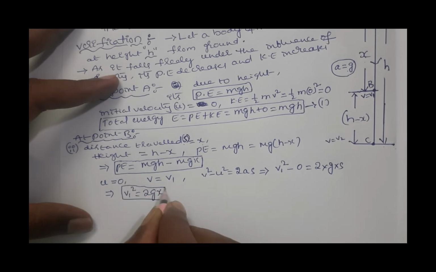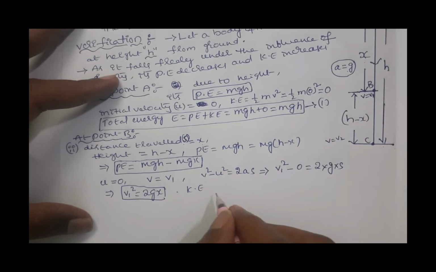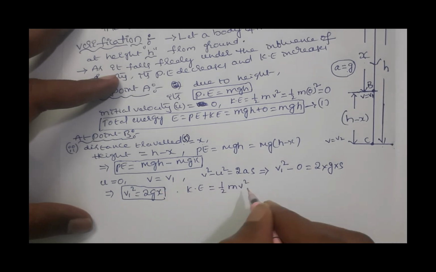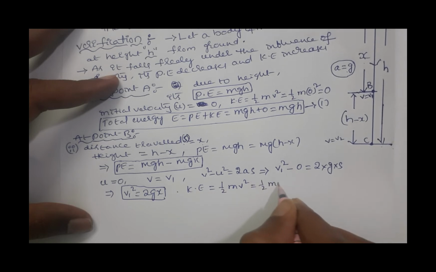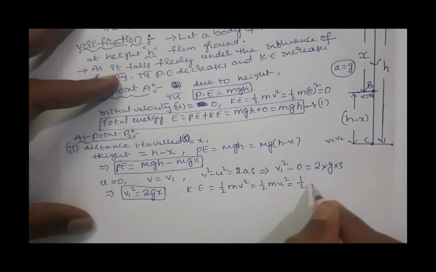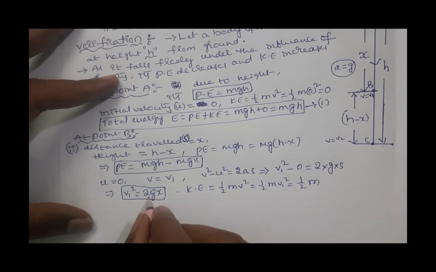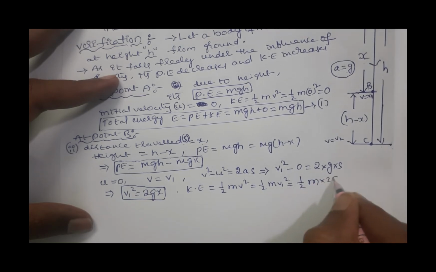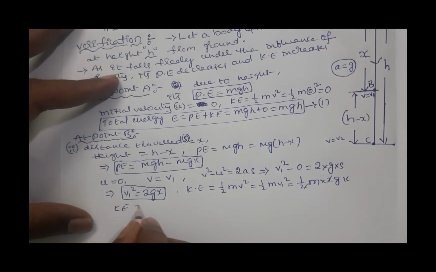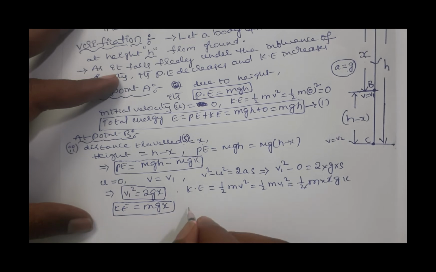Now what is the kinetic energy? So now kinetic energy of the body at the point B is half m v square, but here v is taken as v1, that is half m v1 square, that is half m into 2gx, which we calculated just now. 2 gets cancelled, so kinetic energy KE is equal to mgx. So this is now the total energy of the body.